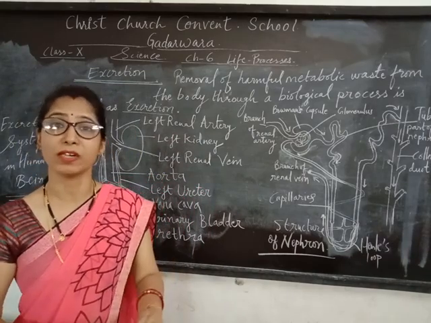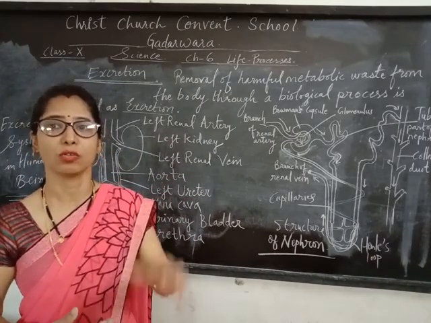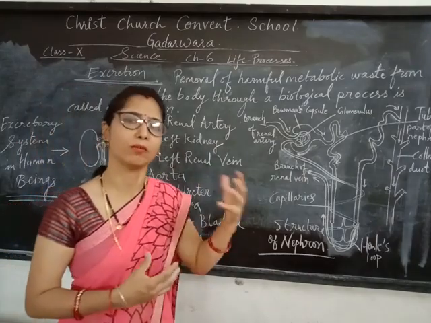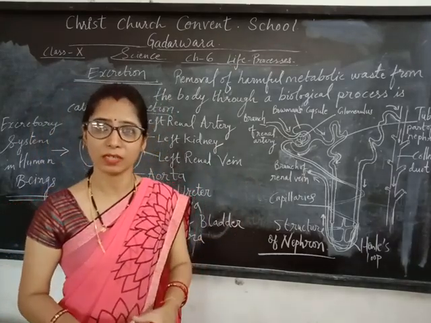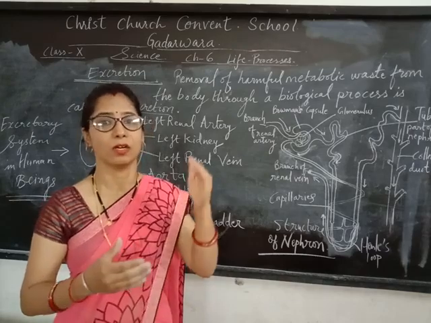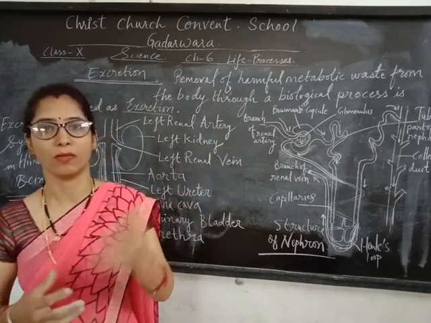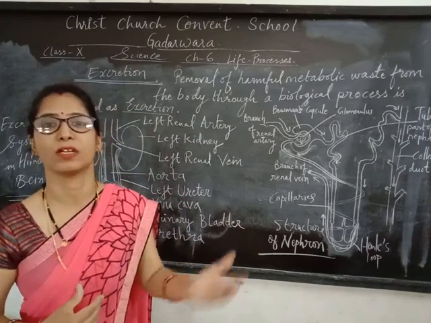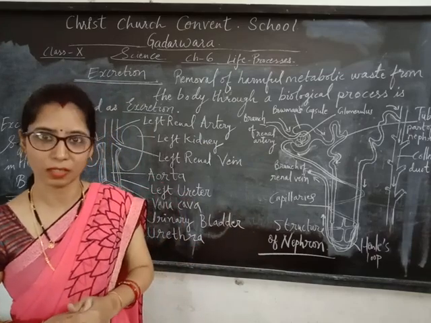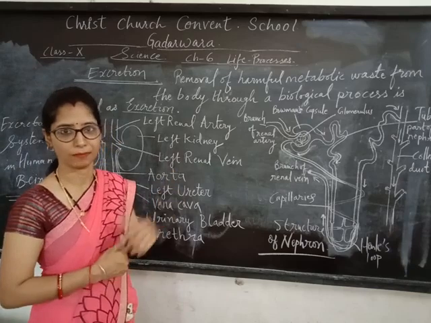Some useful materials are also present in blood, which are used in the cells for metabolic activities, but the waste material is transported from our body to the kidney to be filtered. So blood is filtered in the kidney.